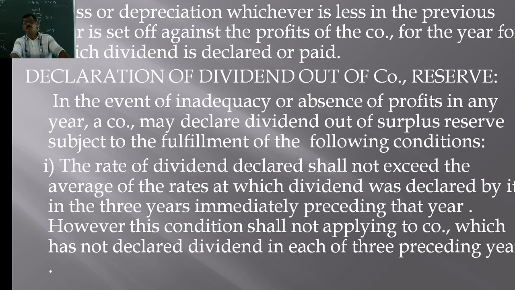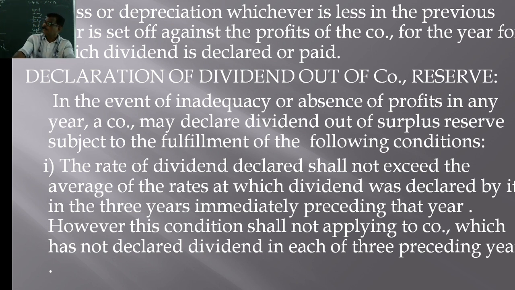So, in order to declare dividend out of the previous year's profit or reserves, what are the conditions laid as per the Companies Act of 2013? In the event of inadequacy or absence of profits in any year, a company may declare dividend out of the surplus reserve subject to the fulfillment of the following conditions.